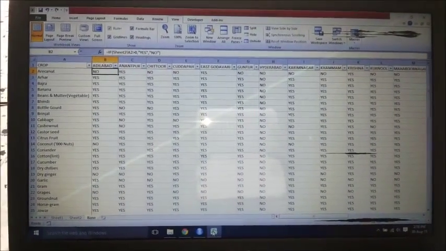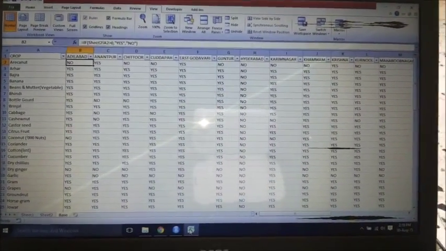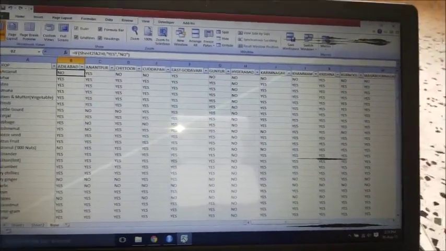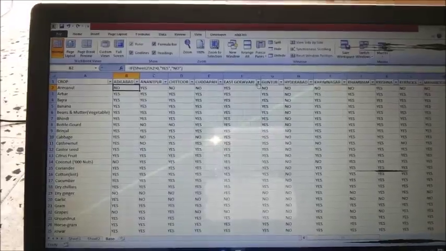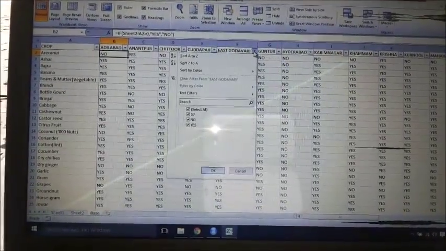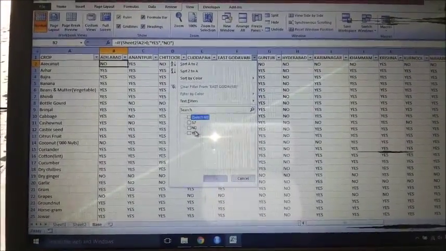Okay, so it's basically East Godavari, Kadapa and Kurnool. So let's see how the variation is coming up. Let me first put up a filter for East Godavari, and it's yes.